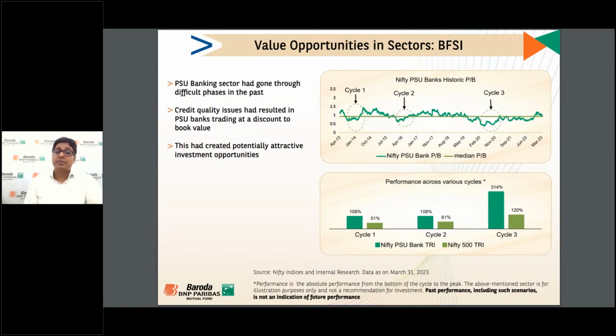This creates a potentially attractive investment opportunity when there is an overreaction by the market in any of the sectors, and this cycle keeps on going, right? So these are the two ways where sector-wise value opportunities can be found, and there are many examples of it. We can provide as many sector examples where the last 10 to 15 years has always given us a value opportunity.